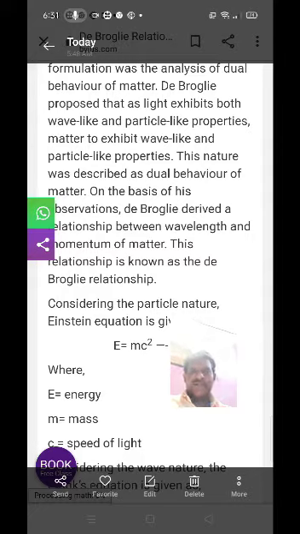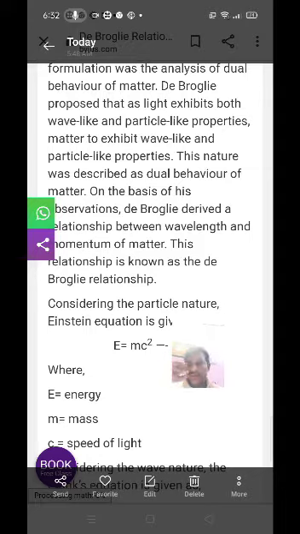That means de Broglie proposed that as light exhibits both wave-like and particle-like properties, matter also exhibits wave-like and particle-like properties. This nature was described as the dual behavior of matter. In the universe, every matter exhibits dual behavior, that is particle nature as well as wave nature. This concept indicates the dual nature of matter.